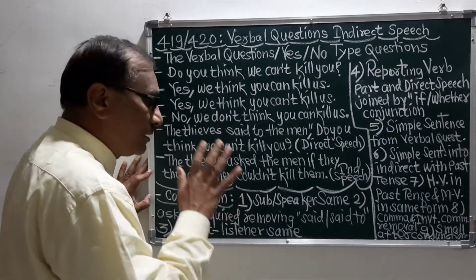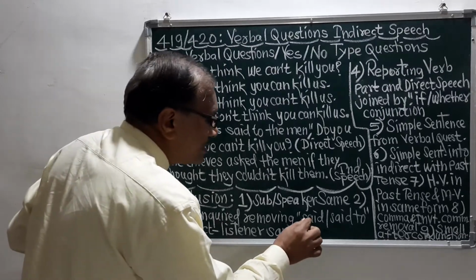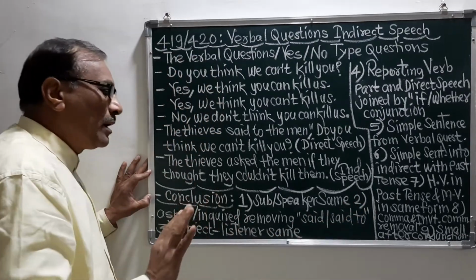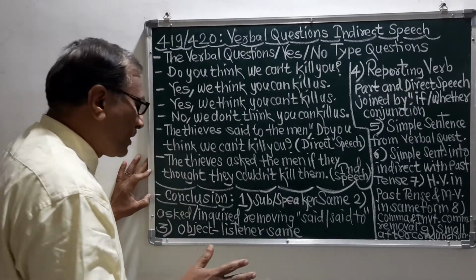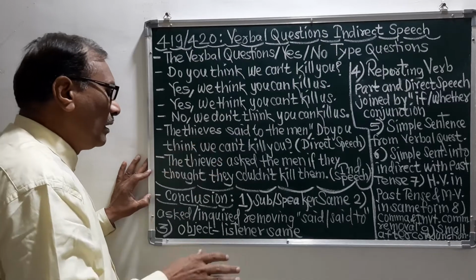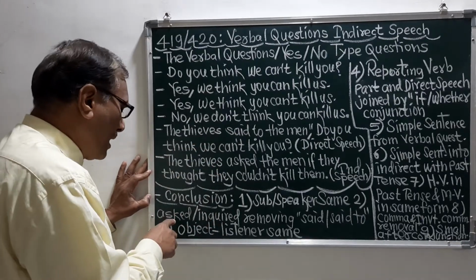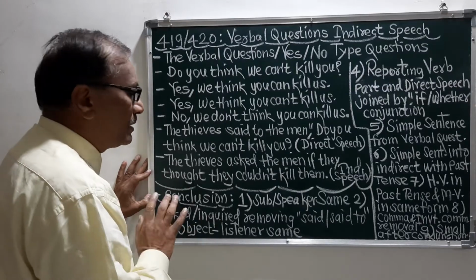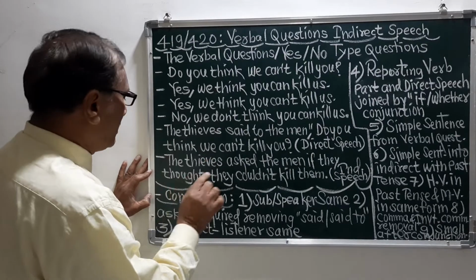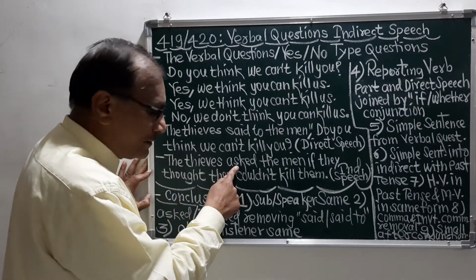The explanation is that this said and this said to will go away, we will cancel them, and instead of them we will take asked or inquired. Remember, in this indirect speech we have taken here the asked.